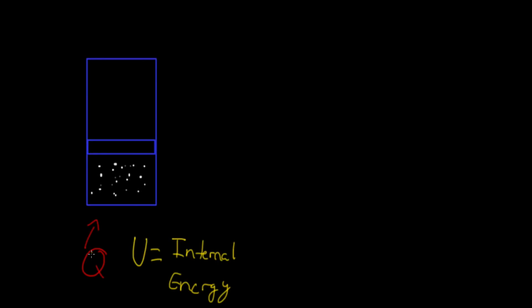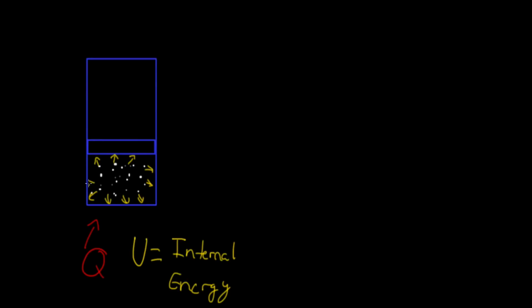Okay? So what's going to happen is that my heat going into the system is actually going to make these molecules vibrate a little bit more, right? So it's going to increase their kinetic energy. So these molecules are going to start bouncing off the walls a little bit more than they were right now because the kinetic energy went up.